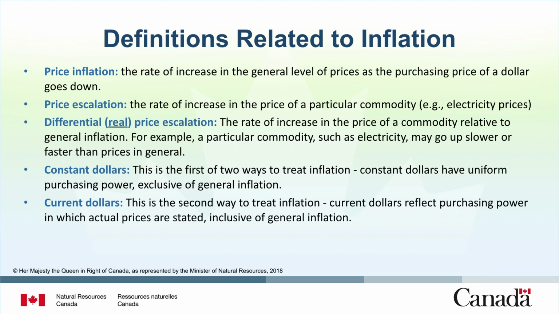Price escalation is the rate of increase in the price of a commodity, for example, electricity prices. Differential, or real, price escalation is the rate of increase in the price of a commodity relative to inflation. Constant dollars are dollars of uniform purchasing power, exclusive of general inflation, and current dollars are dollars of purchasing power in which actual prices are stated, inclusive of general inflation.